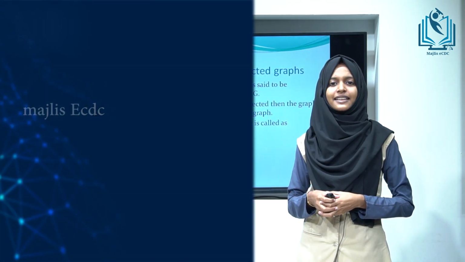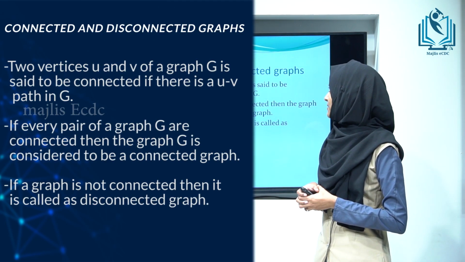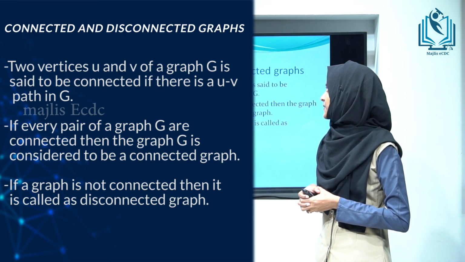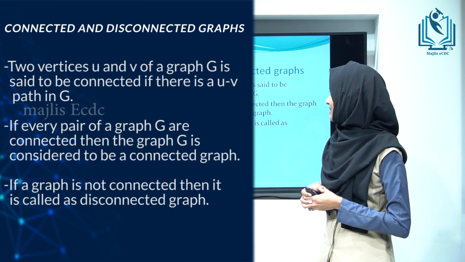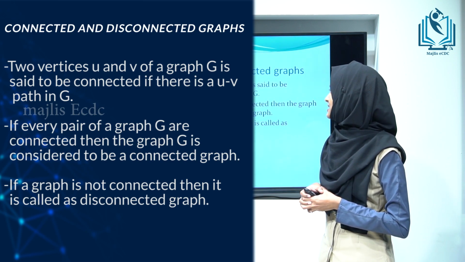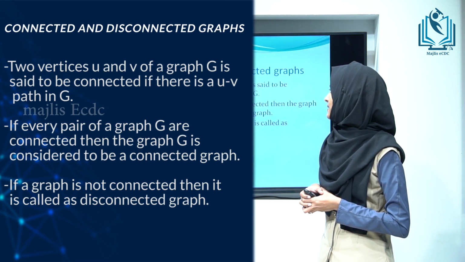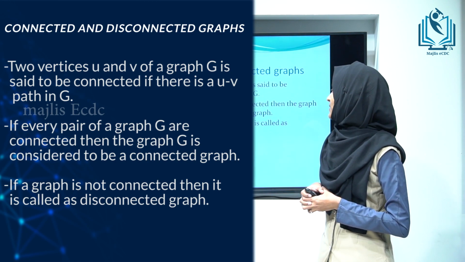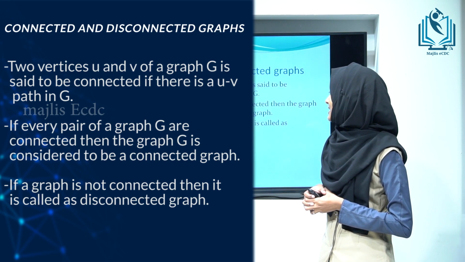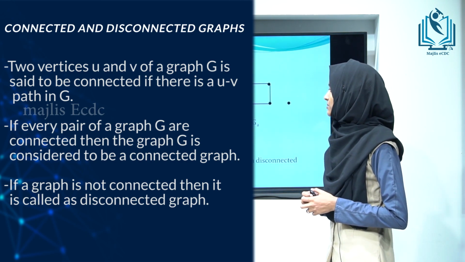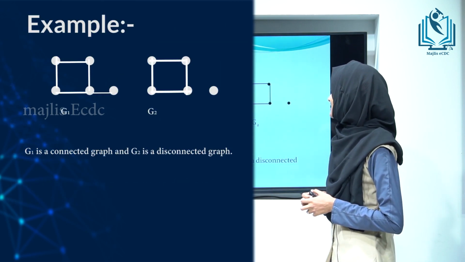Definition of connected and disconnected graph. Two vertices U and V of a graph G are said to be connected if there is a U-V path in G. If every pair of vertices of G is connected, then the graph G is considered to be a connected graph. In a connected graph, all the vertices are connected. If a graph is not connected, then it is called a disconnected graph. Let's see an example. Here G1 is a connected graph and G2 is a disconnected graph.